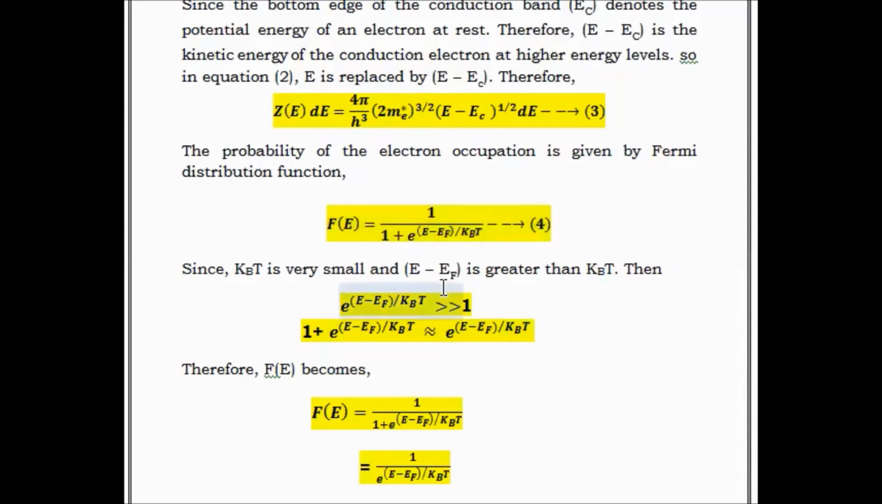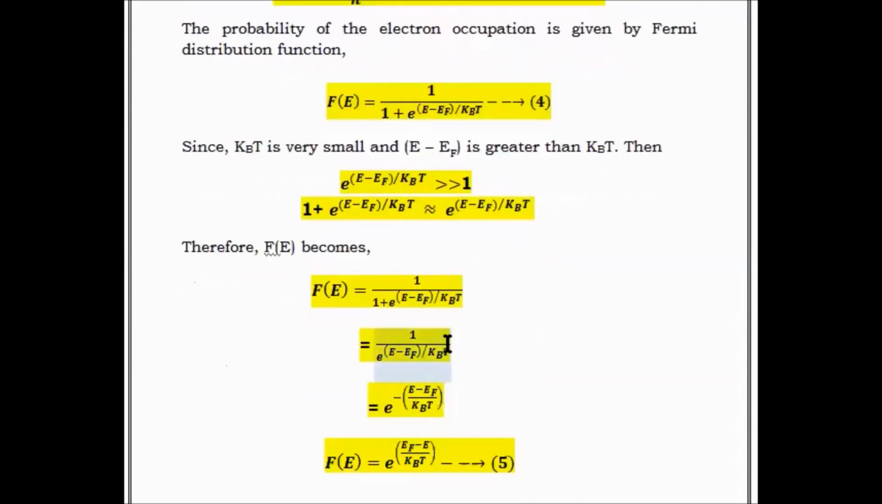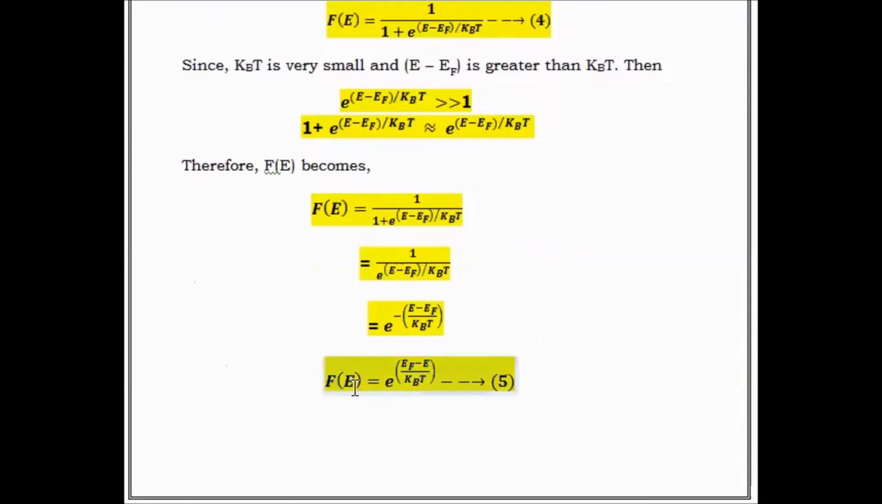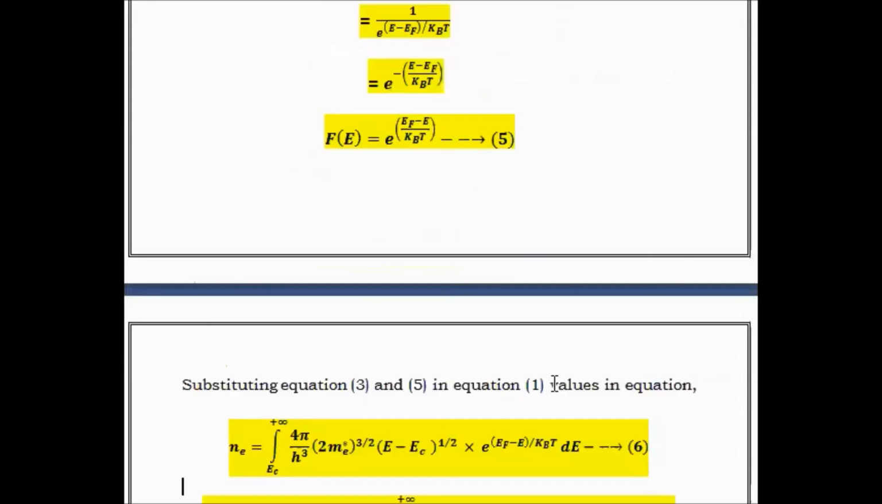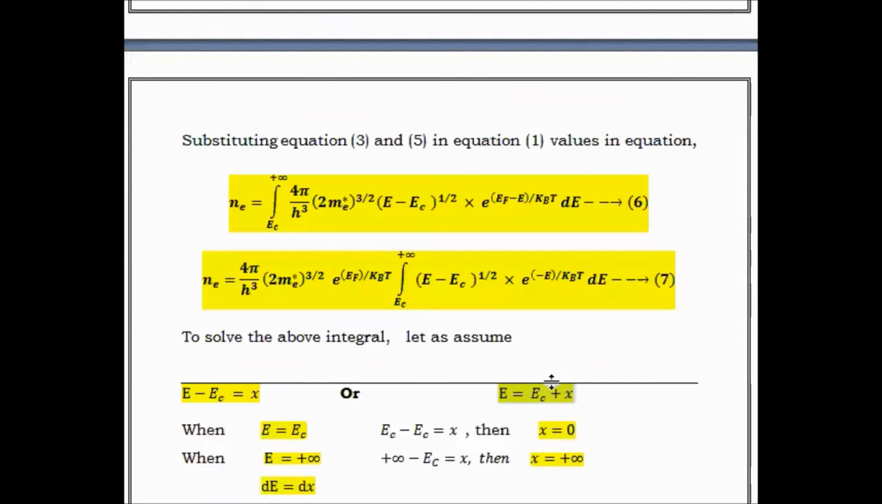This value is further modified by considering the variation of temperature. So we can write 1 plus e power (E minus EF) by kBT as equal to e power (E minus EF) by kBT. So condition number 4 is modified and we get condition 5: f of E is equal to e power (EF minus E) by kBT. Now substituting the obtained values of f of E and Z of E dE in condition number 1, we get equation 6. From equation 6, we take the constant terms out, so it becomes condition number 7.